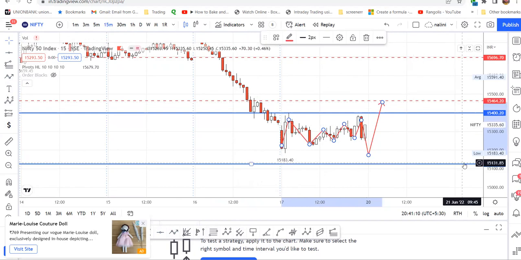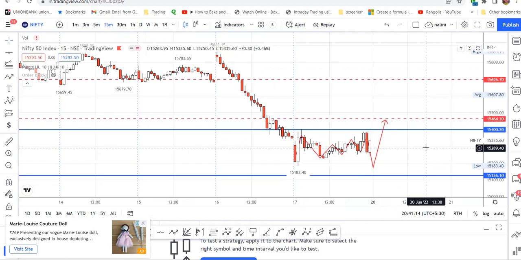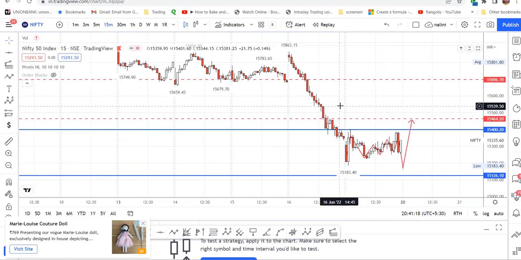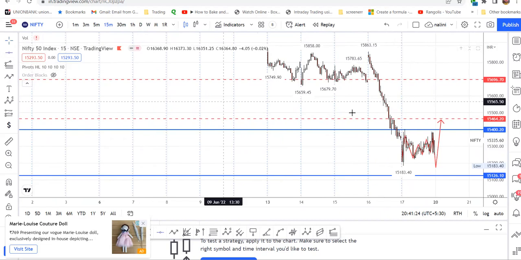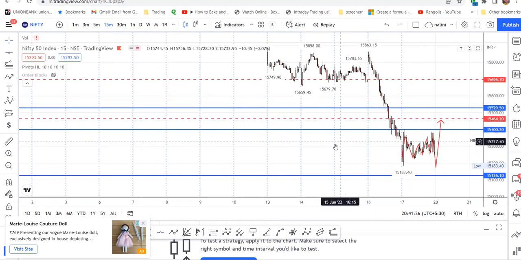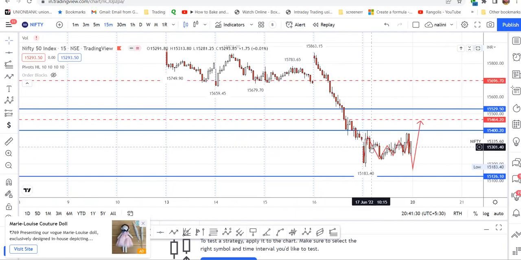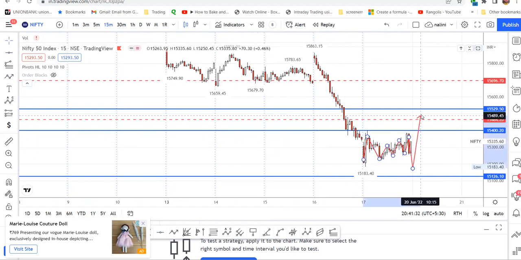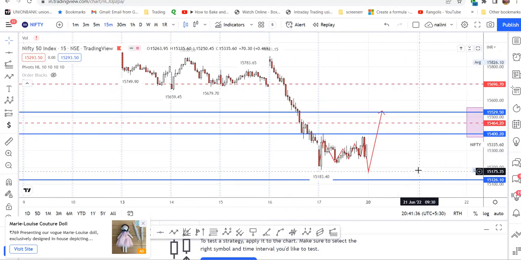What is that level? 15,464, or otherwise it can go past this level a little bit more to 15,513, because it is a huge imbalance. So it can seek higher prices to get sold off.